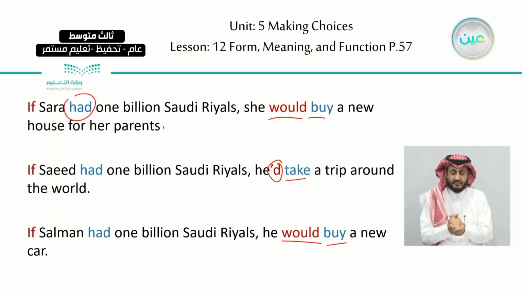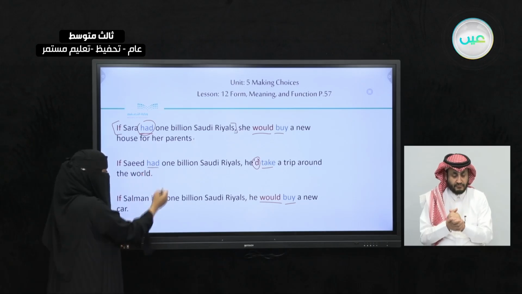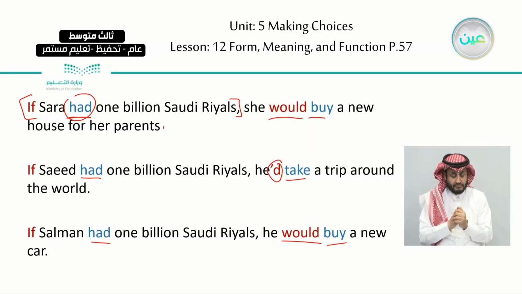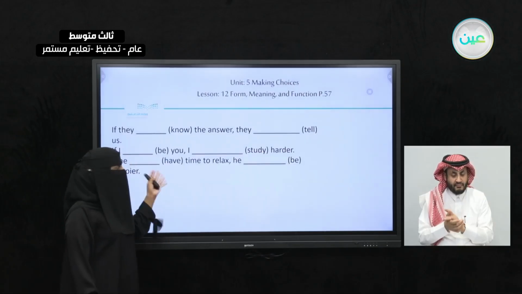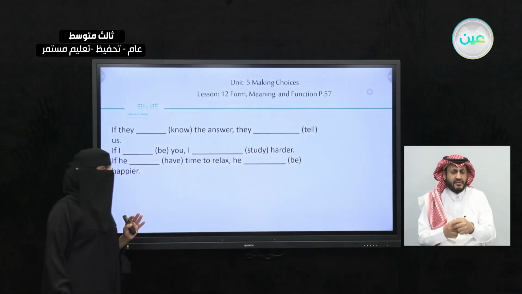We have the if clause, where the verb is in the past, like had, okay? And the second part of it, which is the result, we have would and the base form of the verb, okay? Now let's try to exercise and write down these sentences.